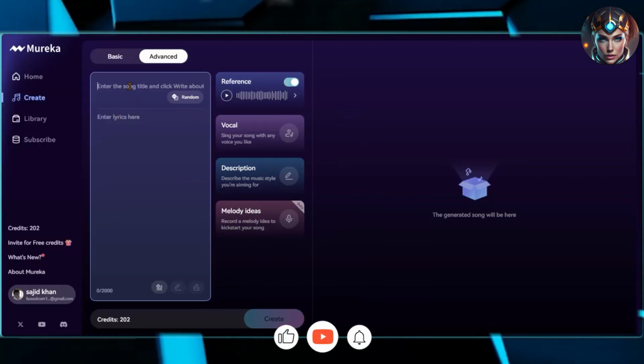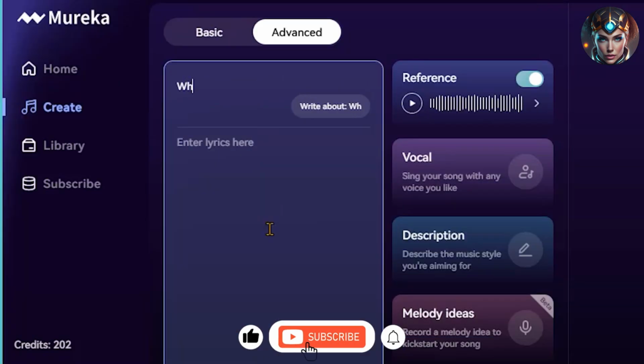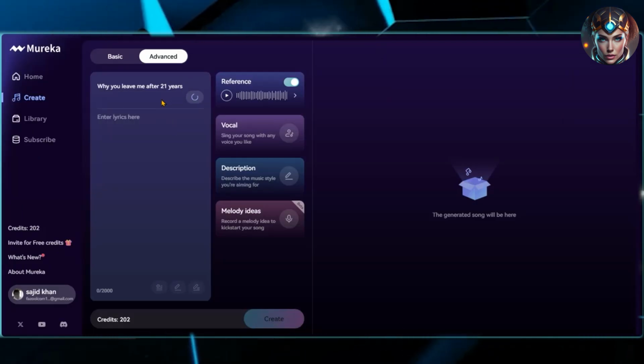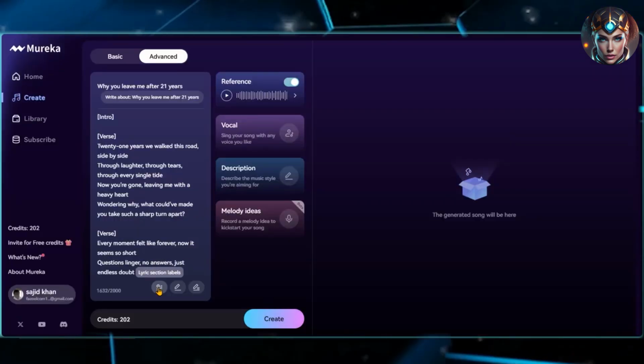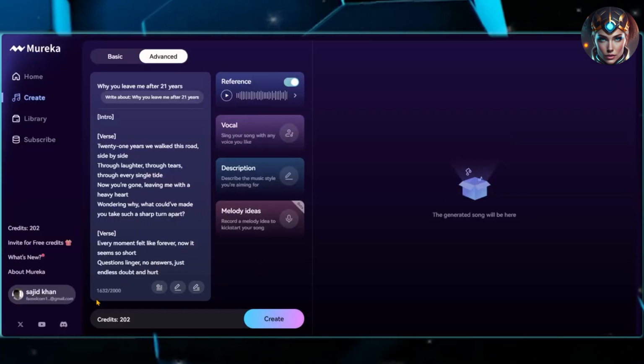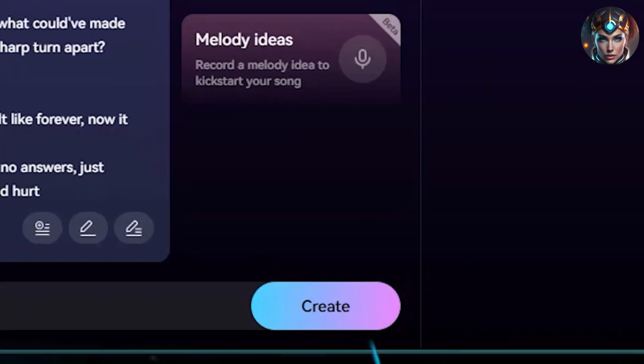Now you'll see the reference song added right here. I'll type in a prompt like, "Why You Leave Me After 21 Years" song, and click this button. And just like that, Mureka AI creates a completely new song with original lyrics. Next, let's click on Create and check out the result.